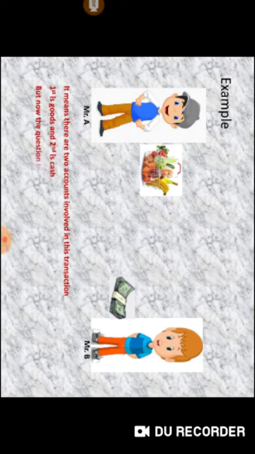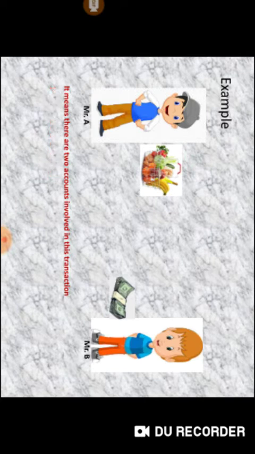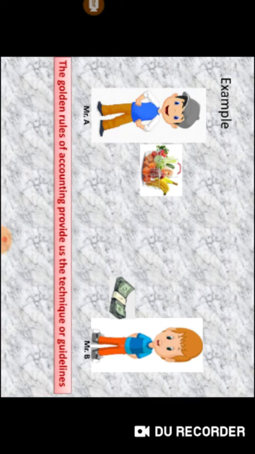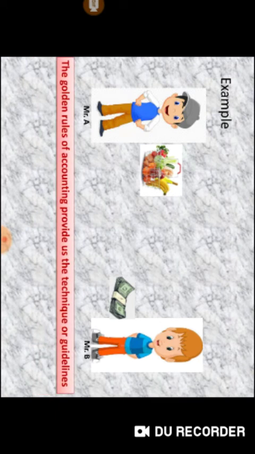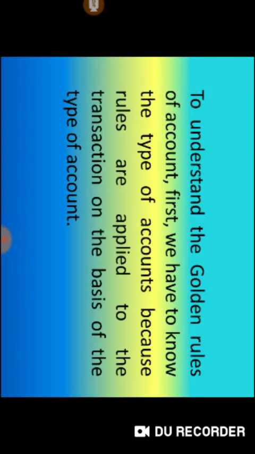But now the question is, how do we get to know which account will be debited and credited in this transaction? For answering this question, the golden rules of accounting provide us the technique or guidelines. Before that, to understand the golden rules of accounting, first we have to know the types of accounts, because the rules are applied to the transaction on the basis of type of account.